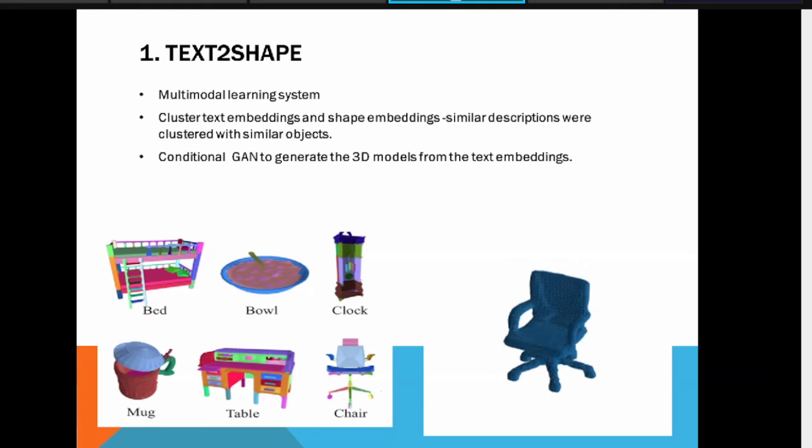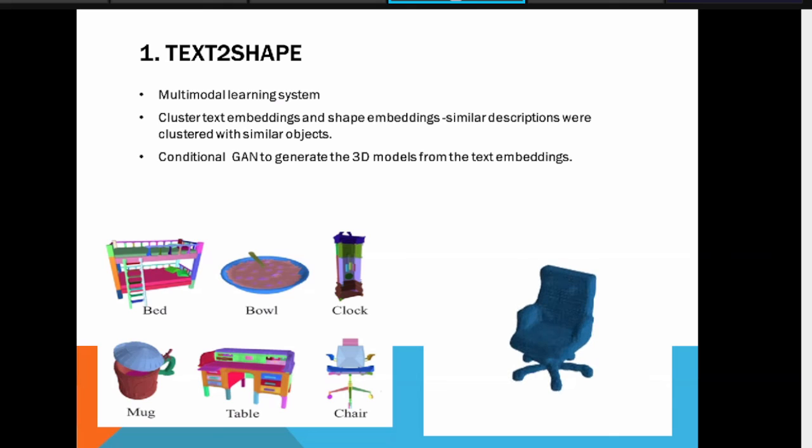So you have to be careful about giving all the parameters precisely. This is a multimodal learning system, with a clustering of text embeddings and shape embeddings. As I told you, in many projects not just AI algorithms but machine learning algorithms are also used.